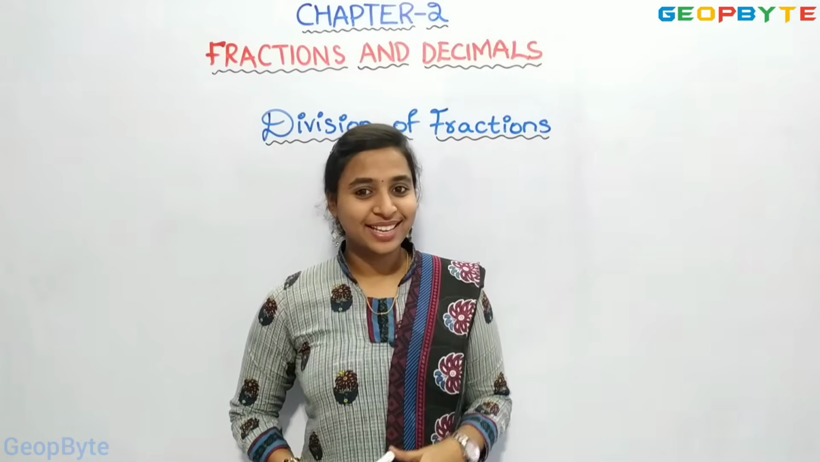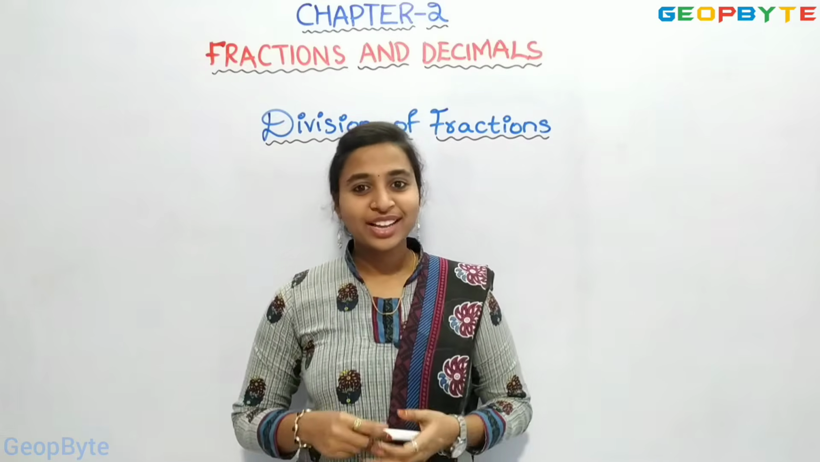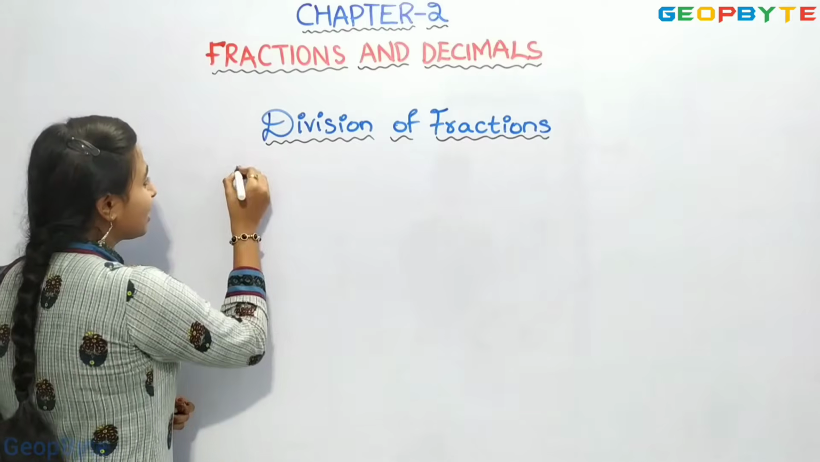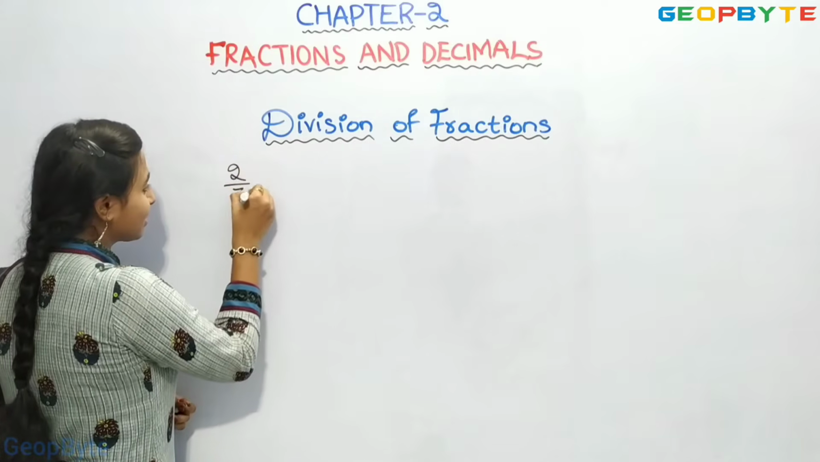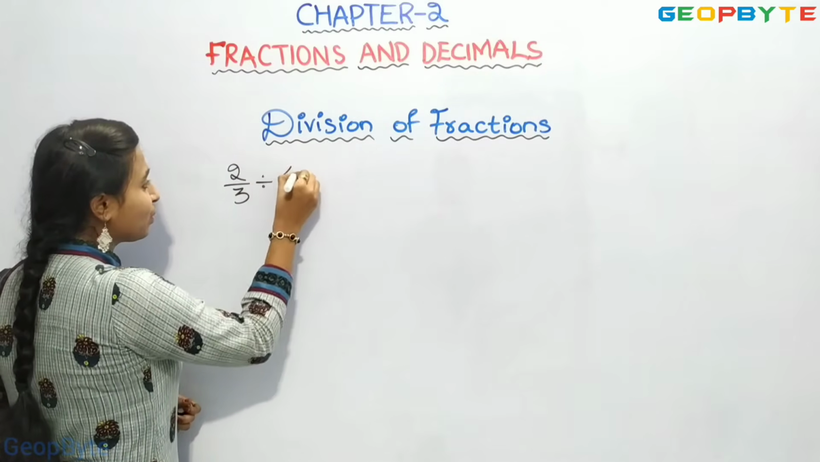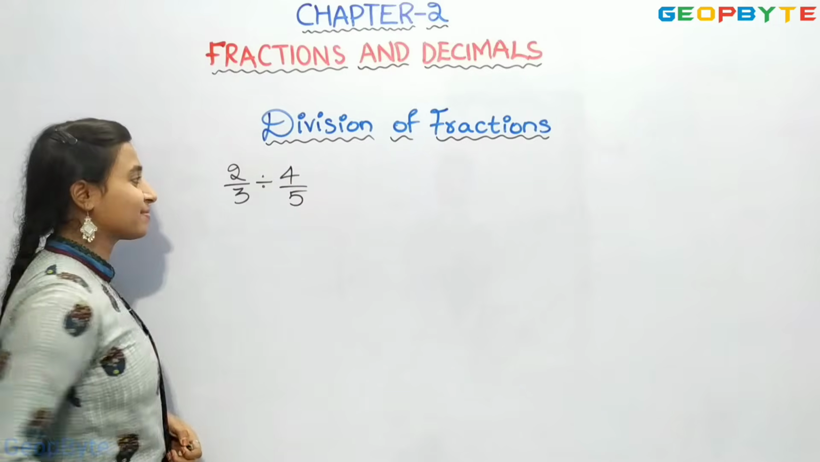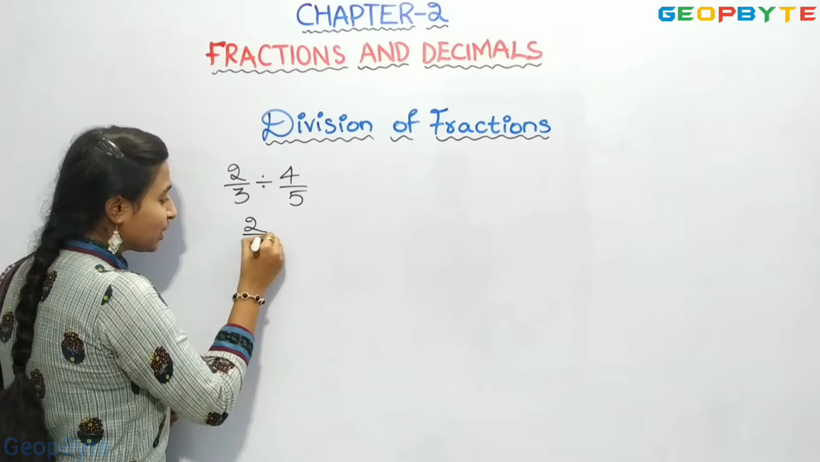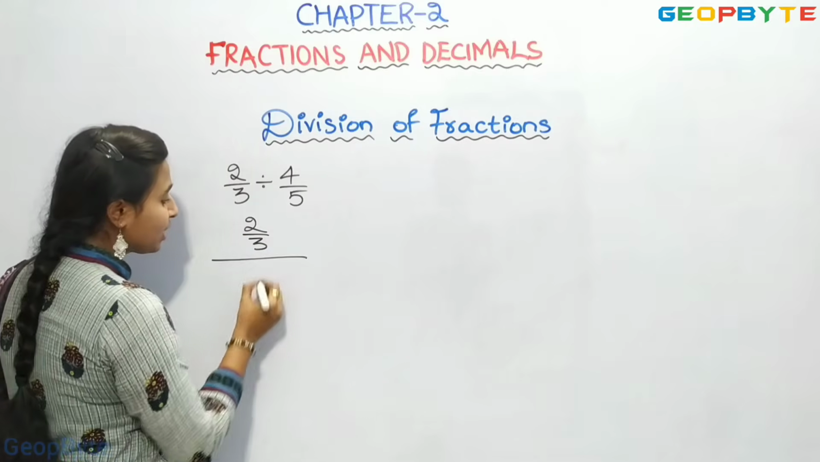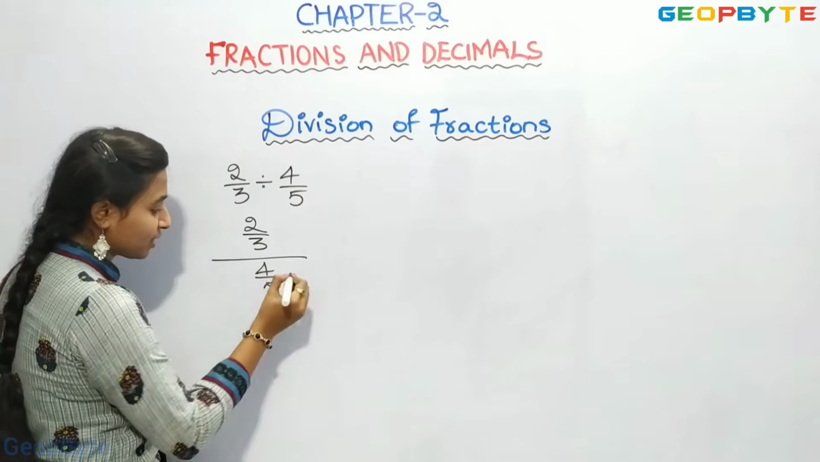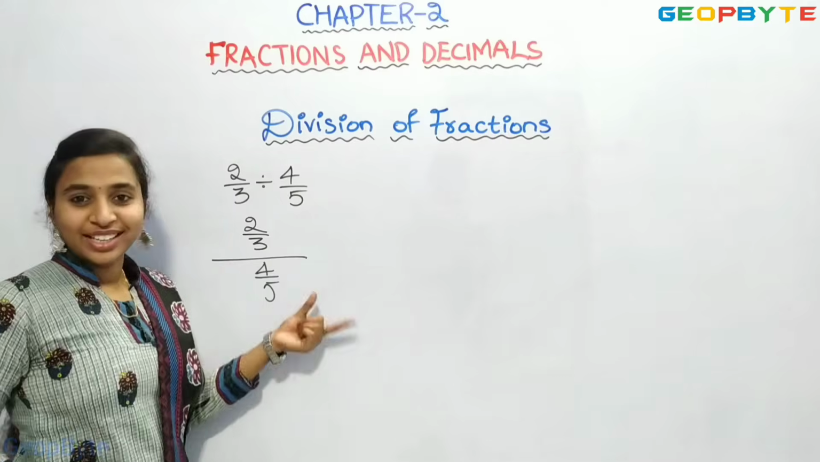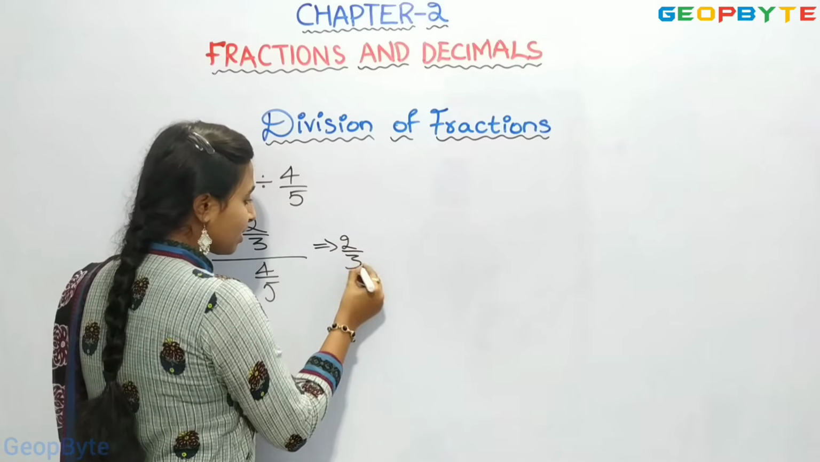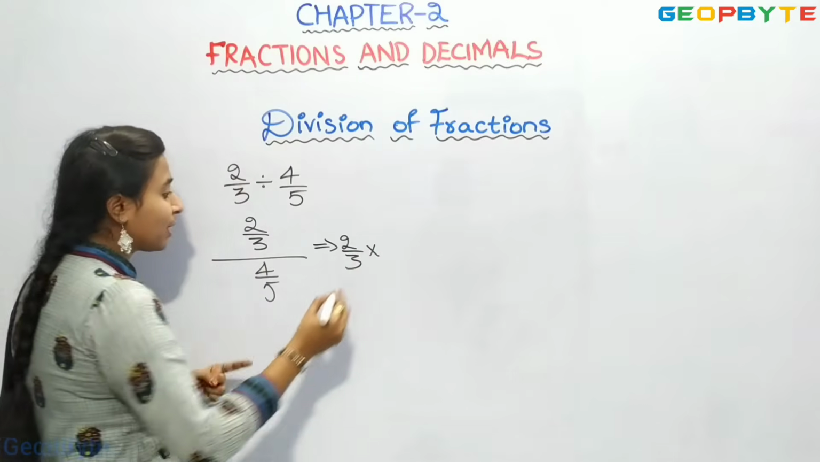Now, let us see division of fractions. Let us see with two fractions: 2 by 3 divided by 4 by 5. Now, how can we write this? We can write 2 by 3 over 4 by 5. Now, we can further write this as 2 by 3 into 5 by 4.